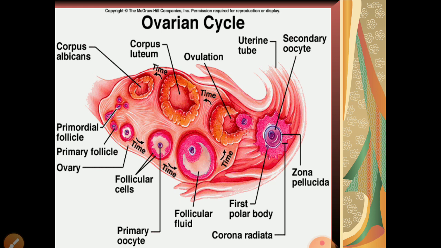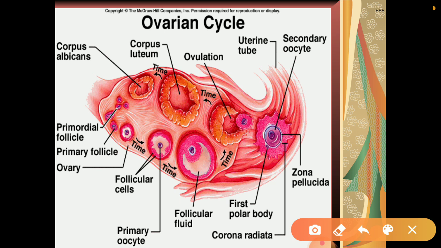This is another structure, or you can say a sectional view of the ovary, where they have shown various stages of this oogenesis. And there is another stage which they have shown, which is a mature ovum. And when we talk about this structure, you can see that the secondary oocyte forms a new membrane